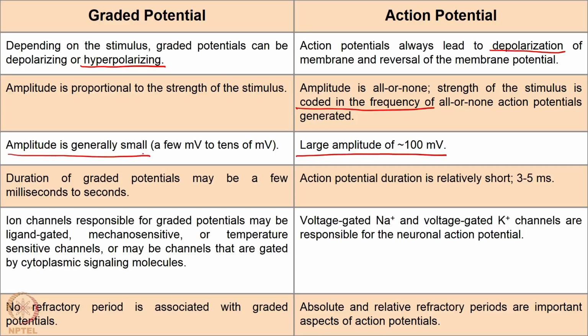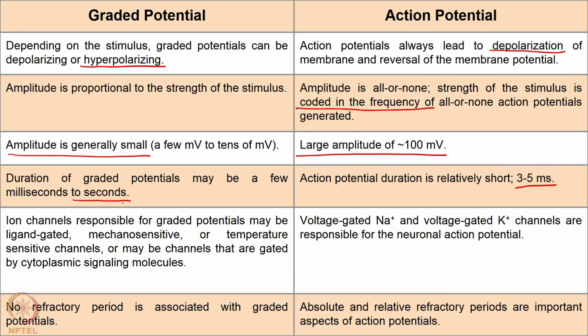And the duration of action potential is relatively short. For a brief amount of time it happens, whereas graded potentials can remain at a relatively low value for a long period of time. Sometimes the duration may be as long as some seconds, right.